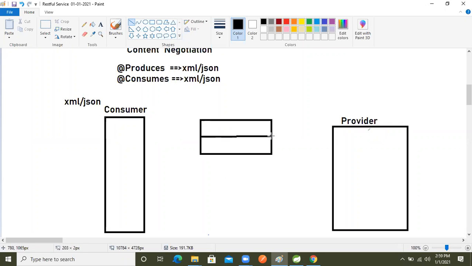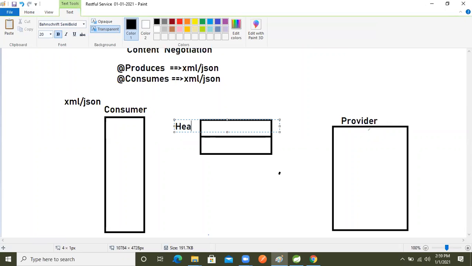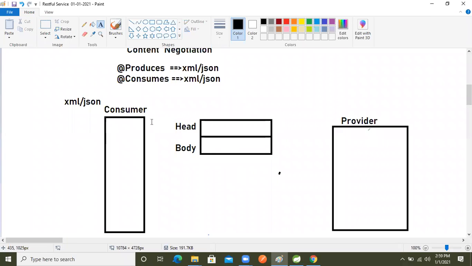We know that an HTTP request has two parts: the header part and the body part. Whenever we make the request, in which format do we want the data, XML or JSON?